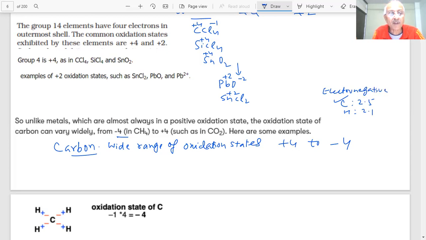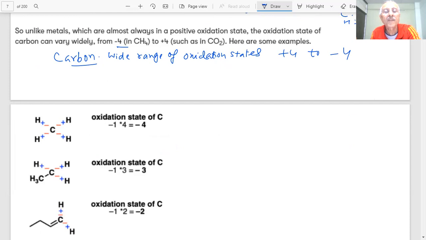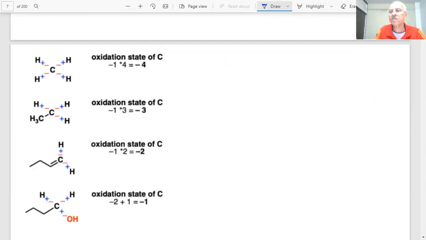So in CH4, what happens? There was a question on the oxidation states of carbon, because carbon shows large variety of oxidation states, as you can see. If I write CH4, student, how do I find the oxidation state? Hydrogen is plus 1, plus 1, plus 1, plus 1. Then what will be carbon? Minus 4. Okay? Yes, sir.